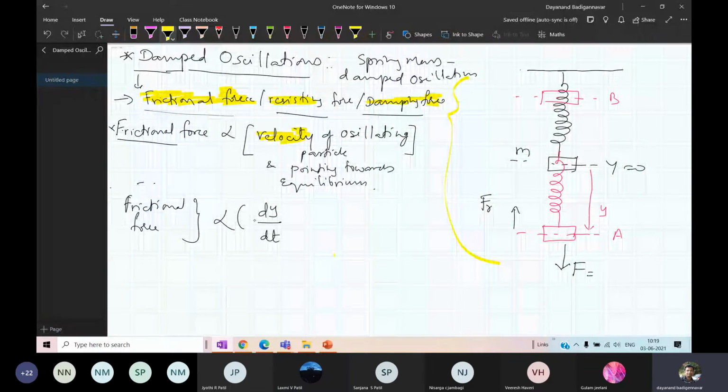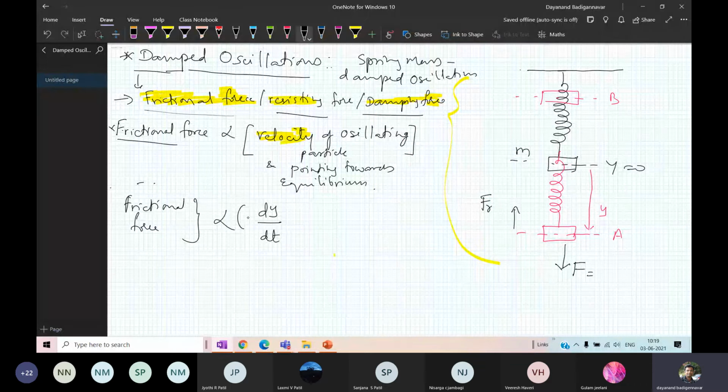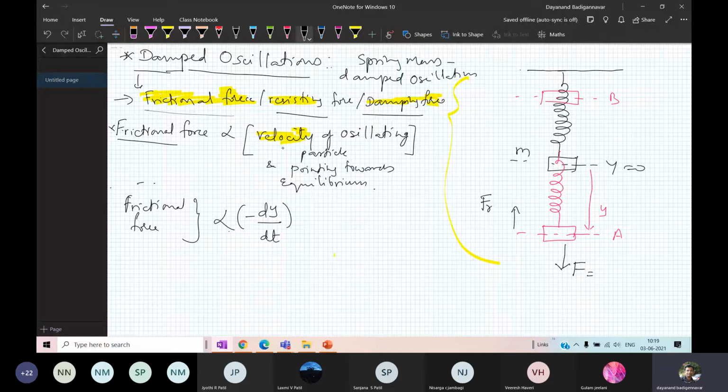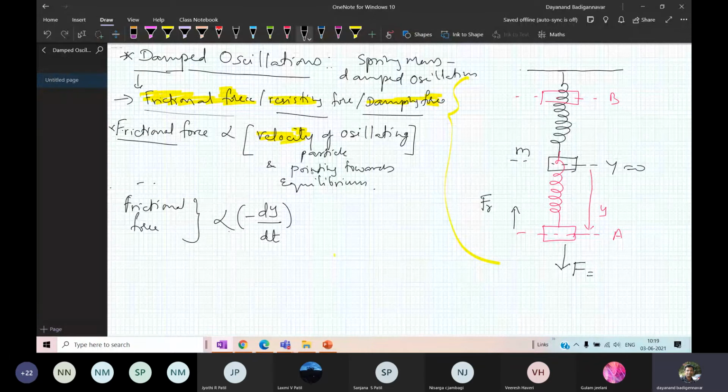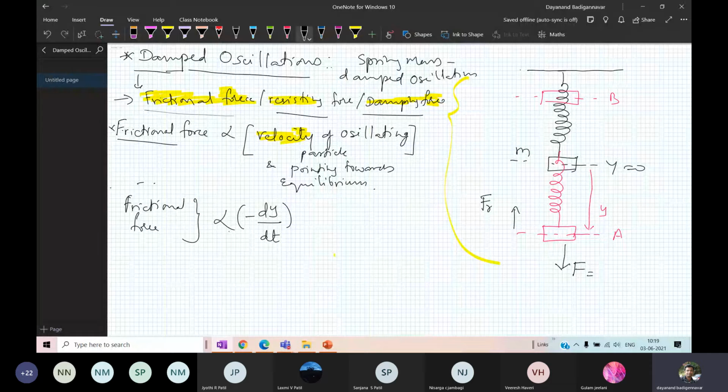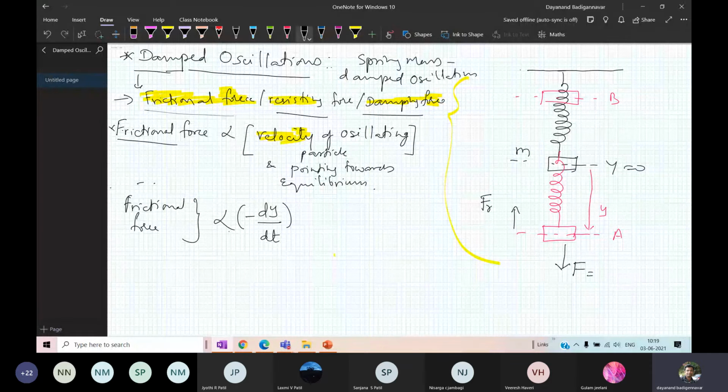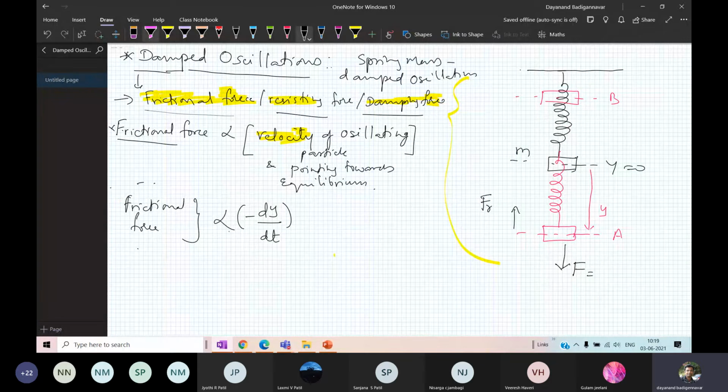So this is the frictional force. What is the frictional force? It is proportional to velocity and pointing towards the equilibrium. Now, if I remove the proportionality sign, I will have to introduce some constant. So just remember this information: this frictional force is proportional to the velocity.